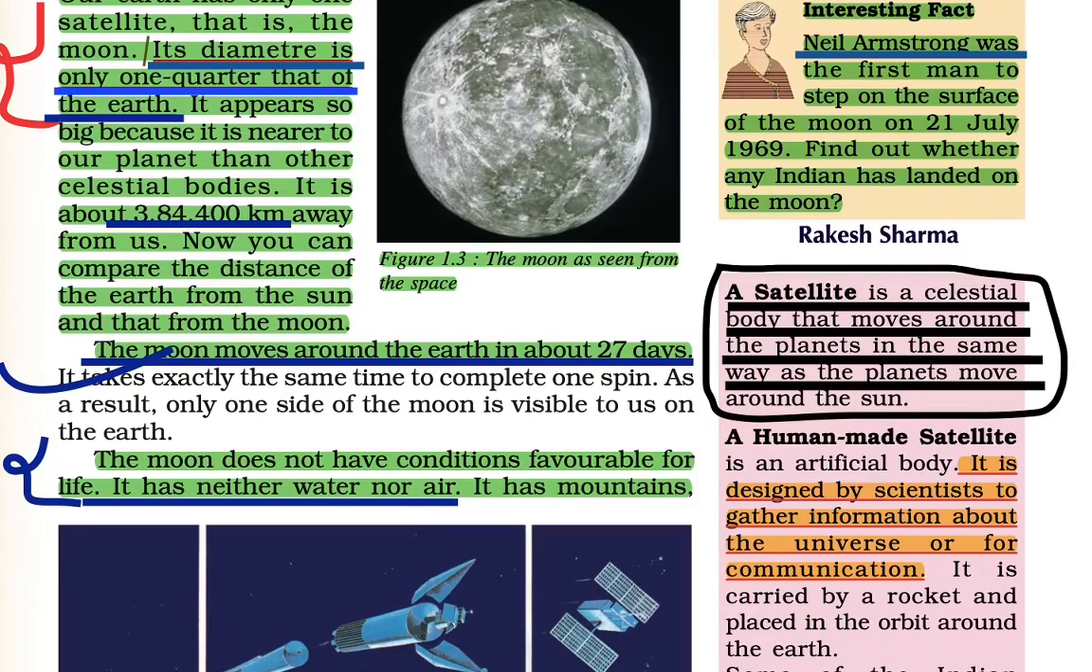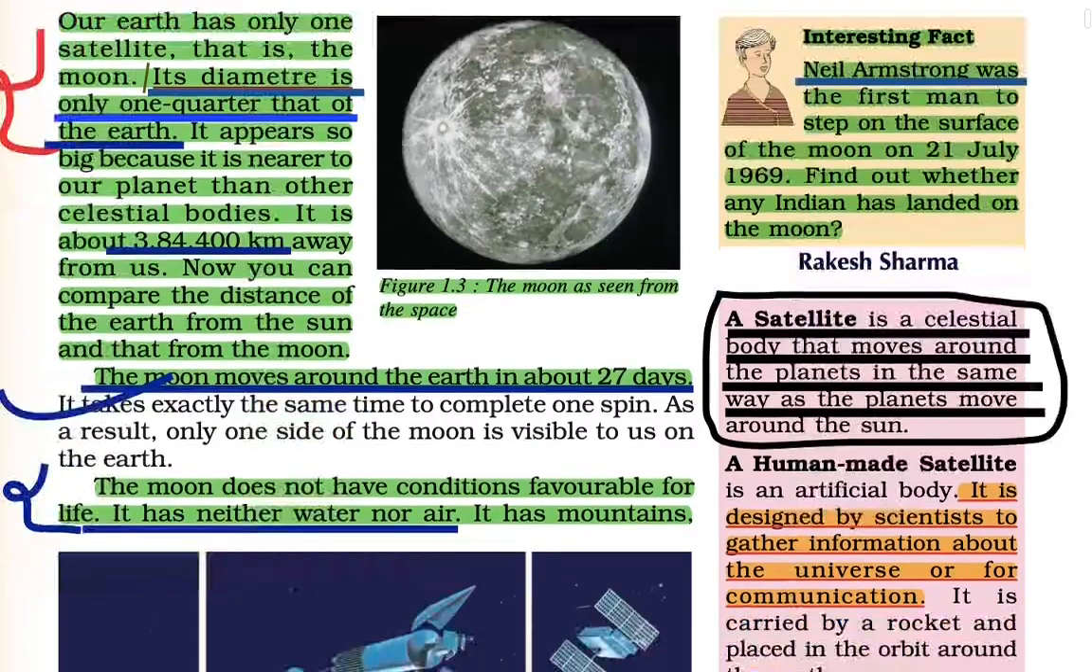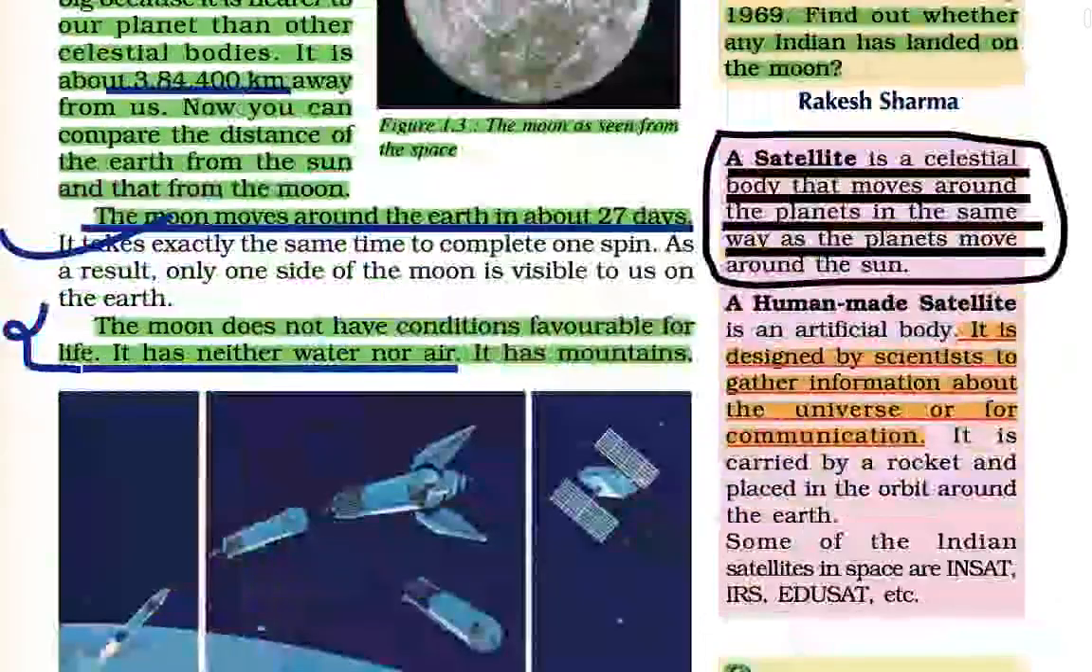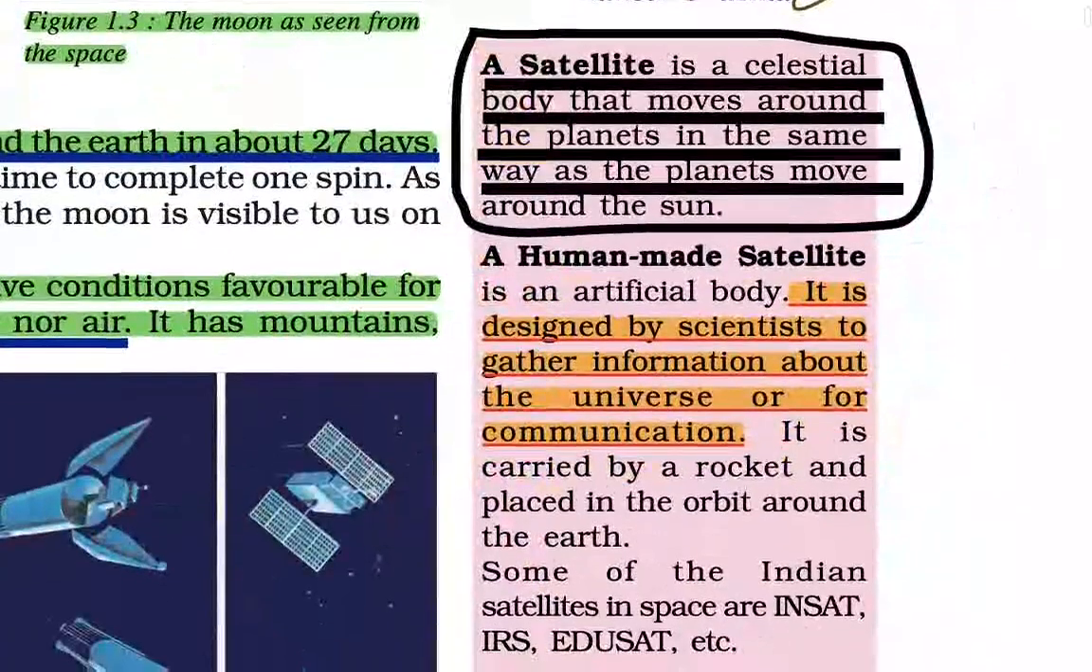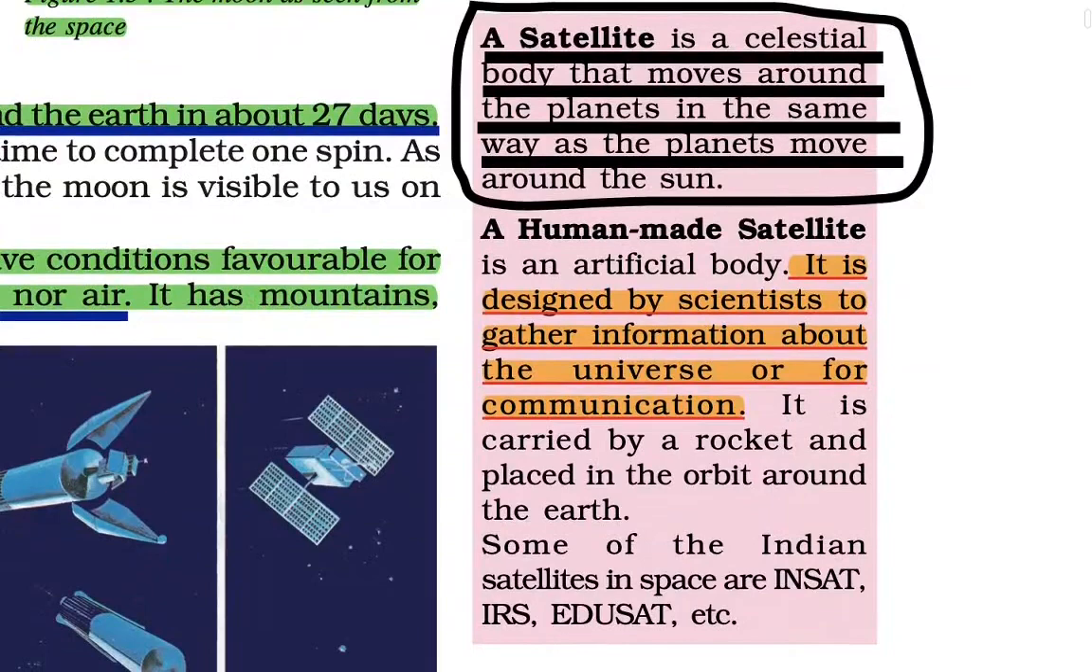Some points have been mentioned here. Neil Armstrong was the first man who stepped on the surface of the moon, on 21st of July 1969. We also have an Indian, Rakesh Sharma, who also went to space. Now a satellite is a celestial body that moves around a planet in the same way as planets move around the sun.